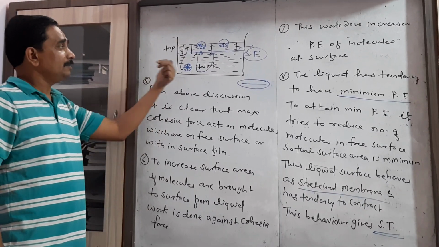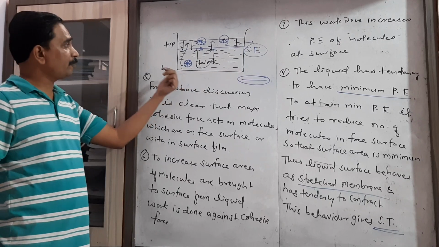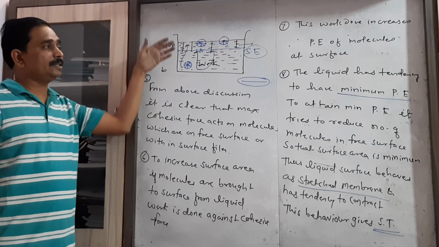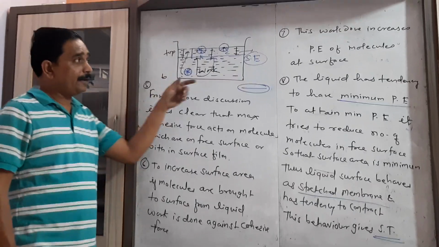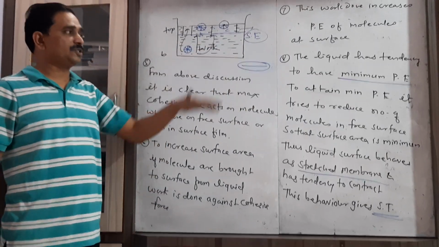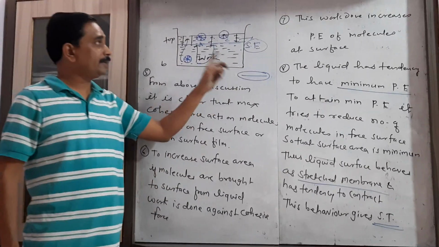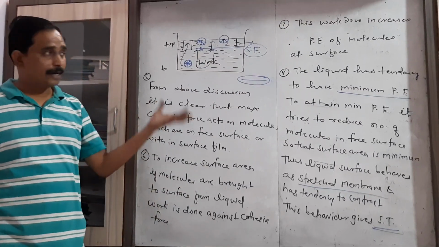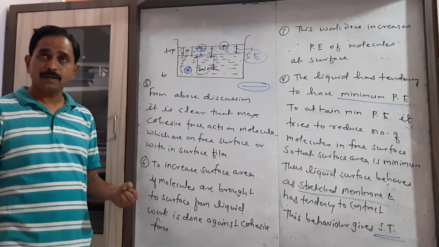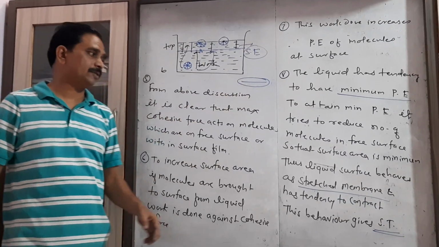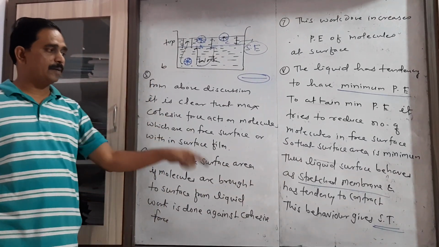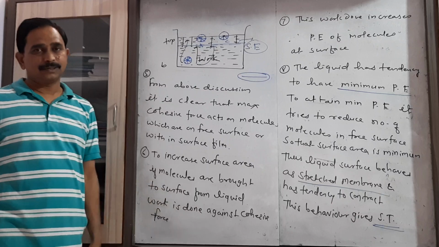Then when these liquid molecules are moved from bottom to top, whatever the change in potential energy in those molecules, the liquid has a tendency to have the minimum potential energy. That's why the free surface of the liquid tries to occupy the minimum surface area just by contracting. So this tendency of the free surface of the liquid to behave like a stretched elastic membrane gives us the important property called surface tension.